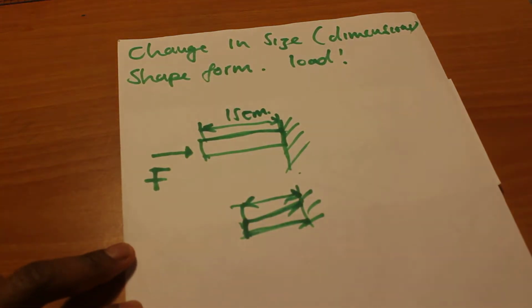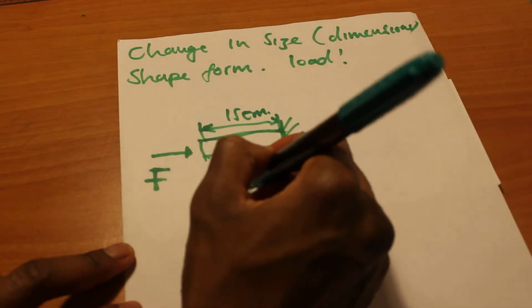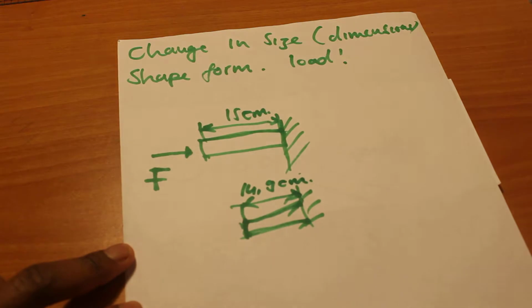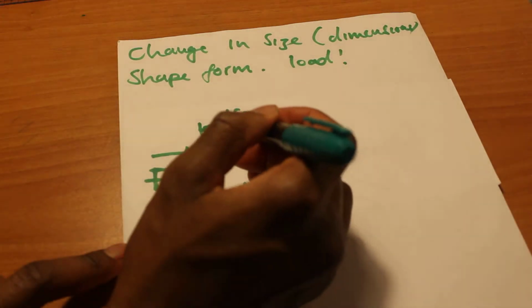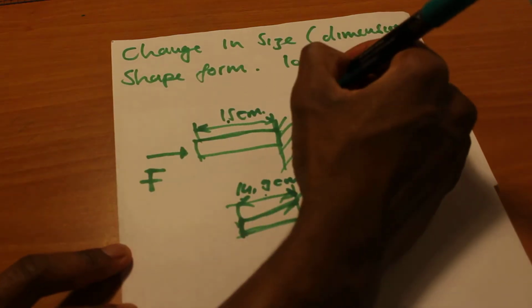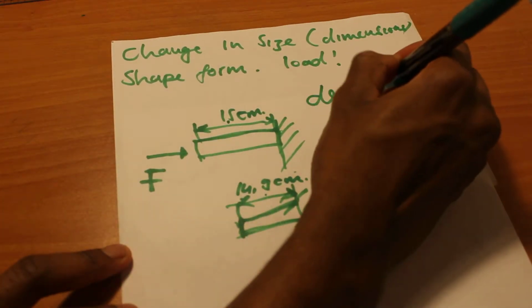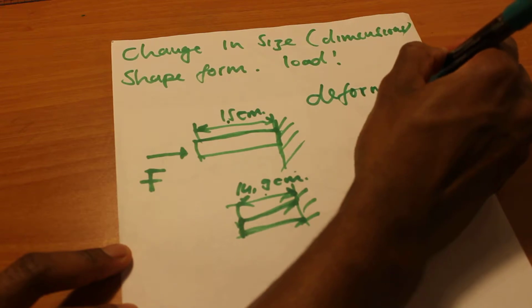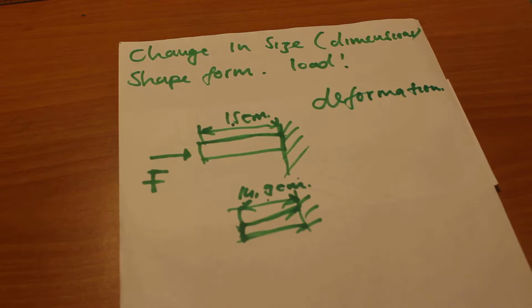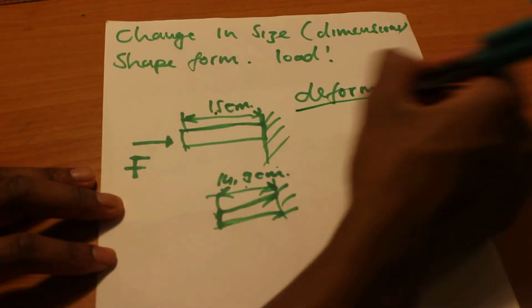So you might not even notice, but maybe the beam will become 14.9 centimeters. So this change in size from 15 to 14.9 is what we are calling deformation. So deformation is a change in size or shape of an object that has been exposed to a load.